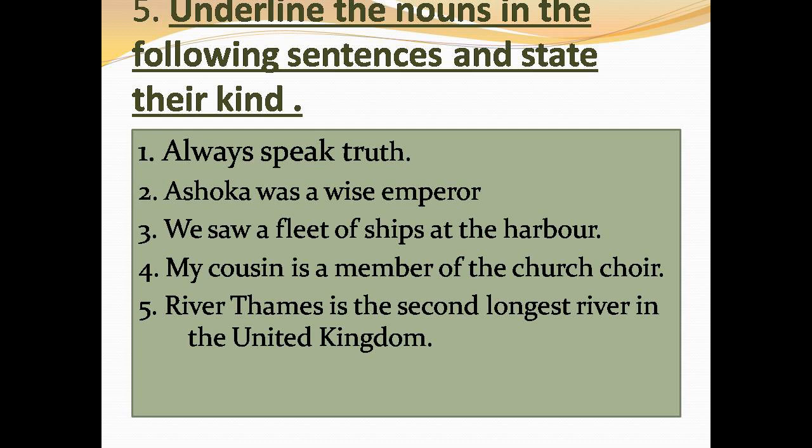Number 2, Ashoka was a wise emperor. Ashoka is a particular name given to a king. King Ashok was a wise emperor. Emperor is common noun. So Ashok is proper noun and emperor is common noun.